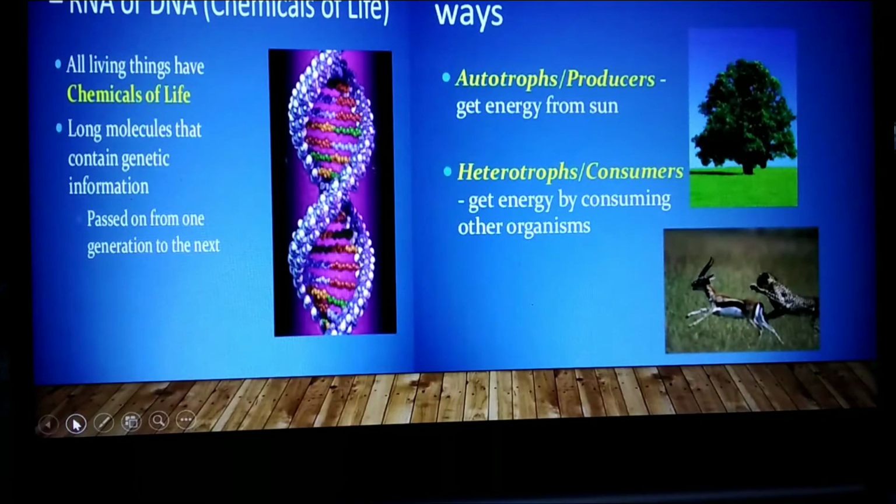We have a universal genetic code, RNA and DNA. This is the chemical of life of living things. All living things have chemicals of life. Long molecules that contain genetic information are the chemical of life passed from one generation to the next. They use energy to survive.